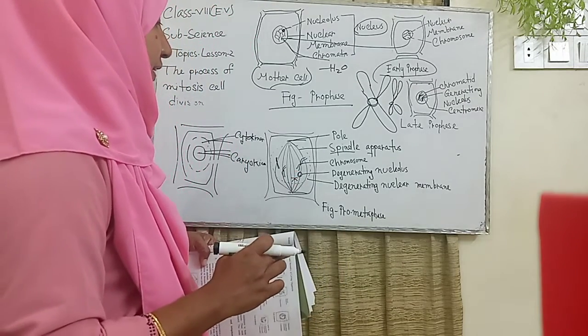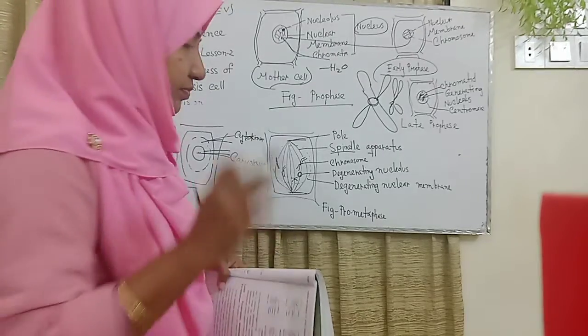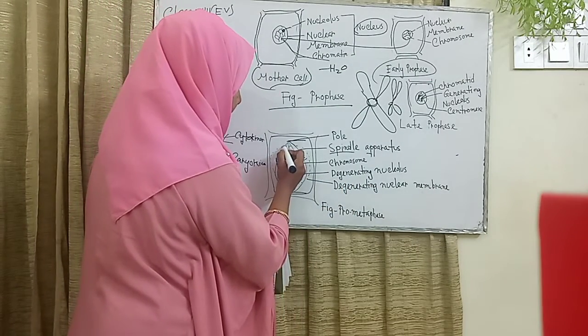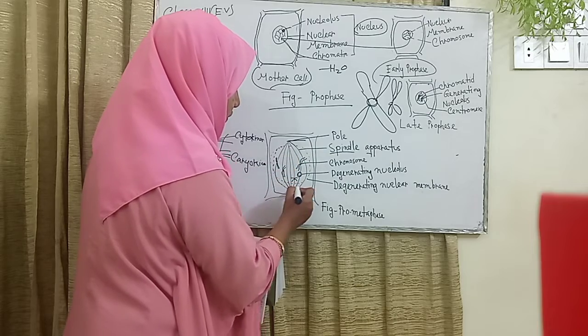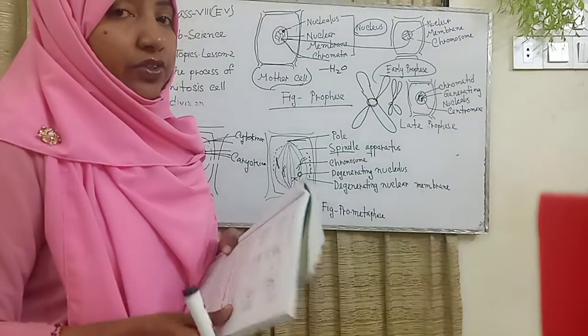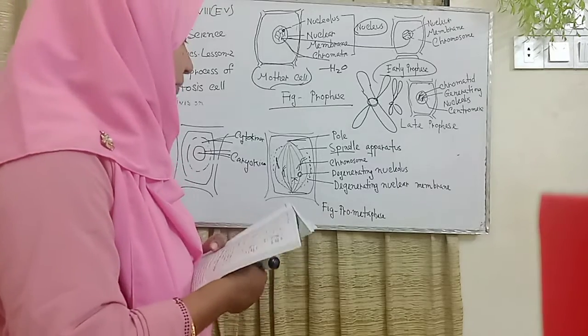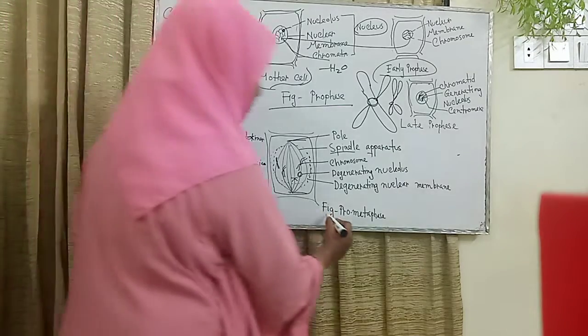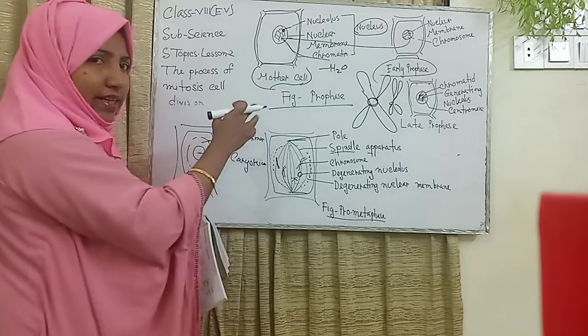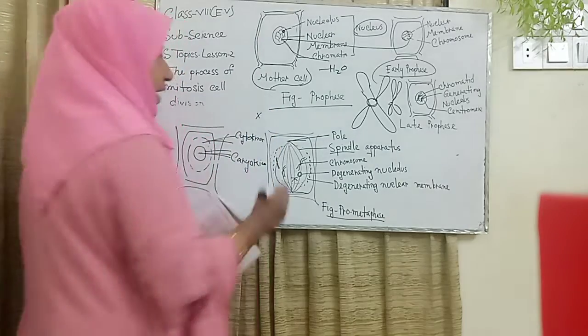Basically it is the degenerating nucleus. Another structure is the nuclear membrane, this thin thread-like structure, which is also degenerating. This figure is the pro-metaphase, and we select basically two categories, coming from the plant cell.